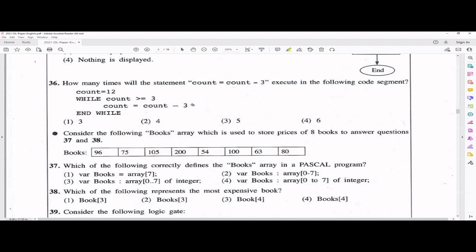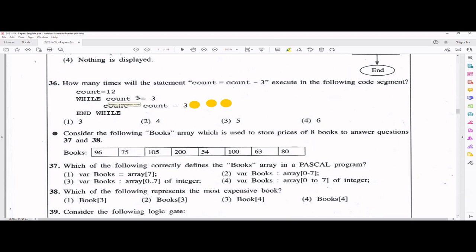So let me put a small dot for the first iteration. Then it goes back and checks. Now it's 9. 9 is greater than 3, yes. You come here again. So you have another dot here. That means 9 minus 3, it is 6. Again, you come here. 6 is greater than 3, yes. You do the execution again. 6 minus 3, you come here.